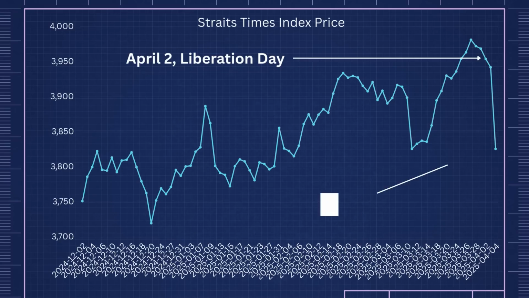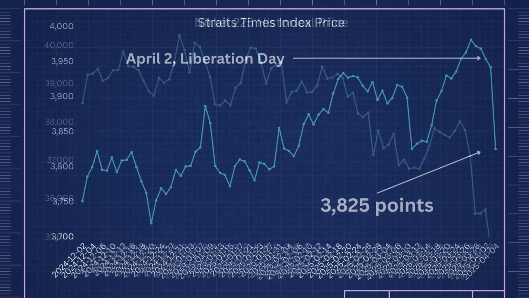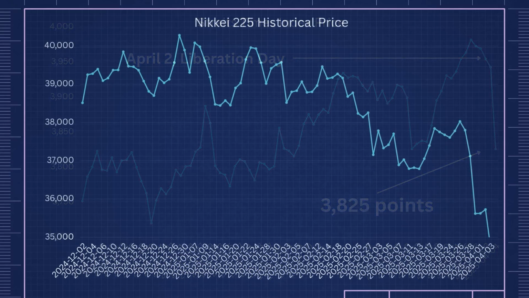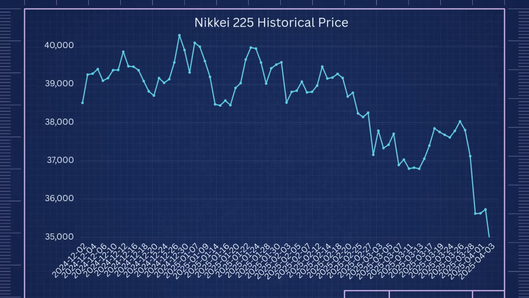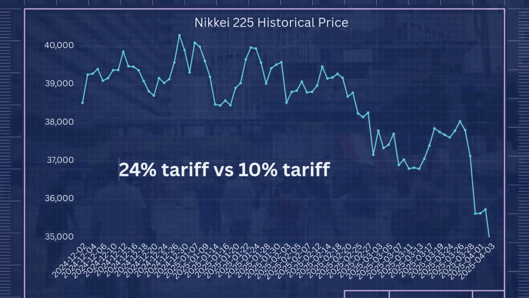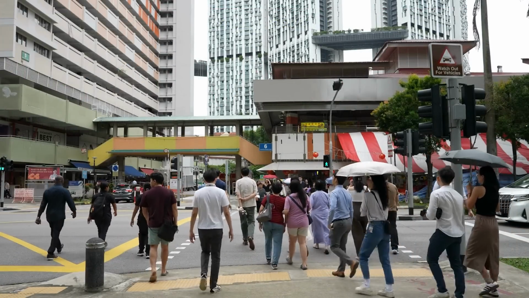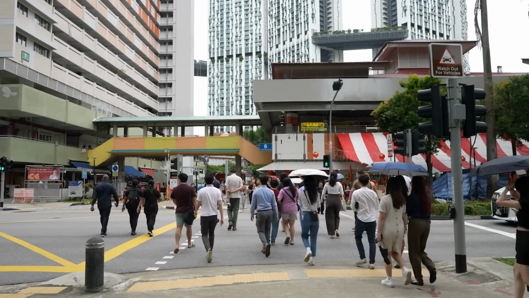Here you can see that the STI dropped, but it didn't drop as much as other economies. For instance, if we graph out Japan's Nikkei 225, we get to see that they have seen a sharper and more immediate decline. And that is indeed because of the much steeper tariff Japan received, a 24% rate compared to Singapore's 10%.